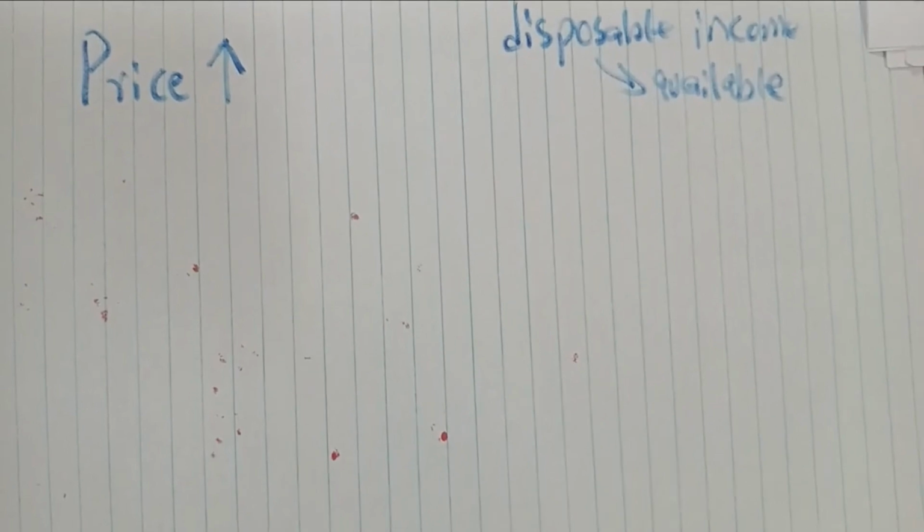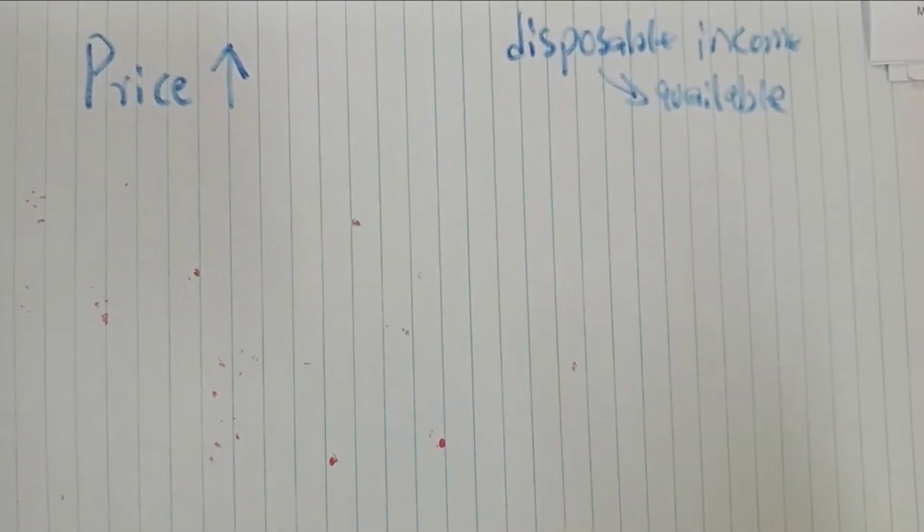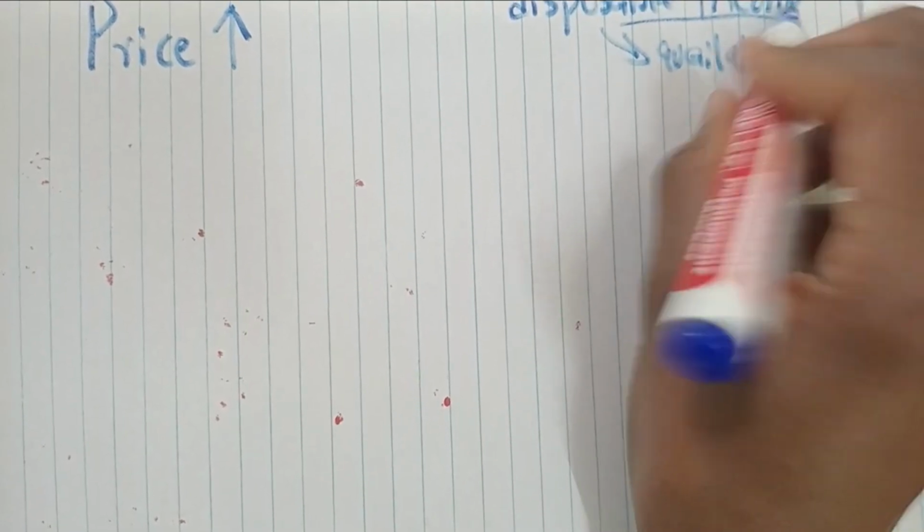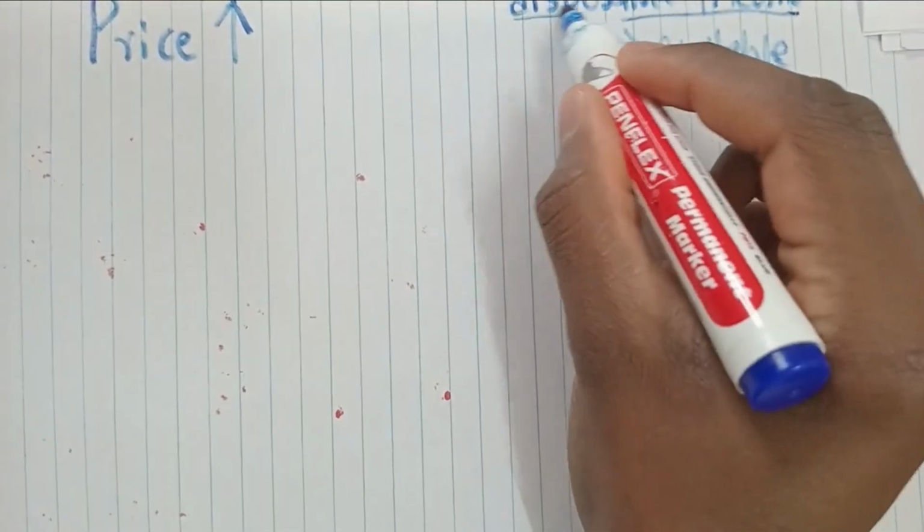So when the price increases and the disposable income remains the same, that means you will not be able to afford some of the things.